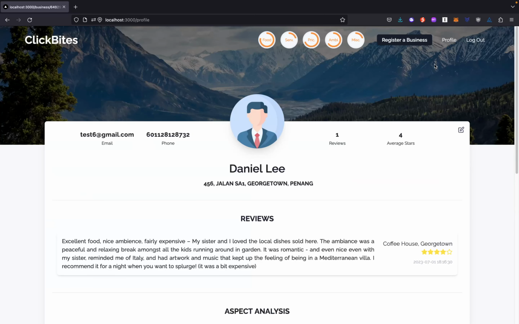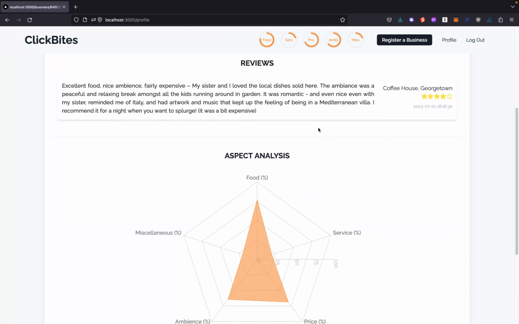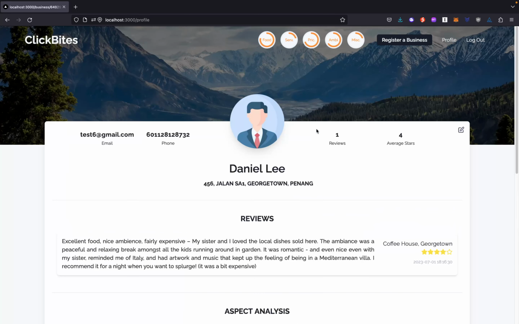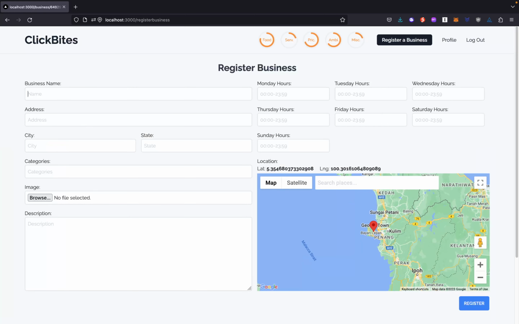When we move on to the profile page, the user can view some general information about this specific user, for example, all the past reviews left by this user, and the same radar chart will show the scores for each aspect for this user. And if the user is interested in registering a new business, the user can click on this button here and try to register a new business. So let's say the user wants to register a new business, roastery coffee.